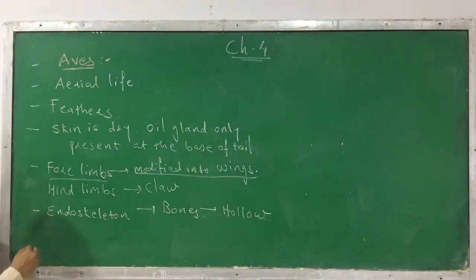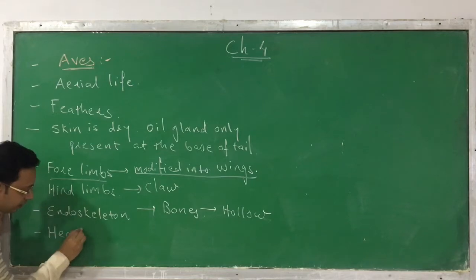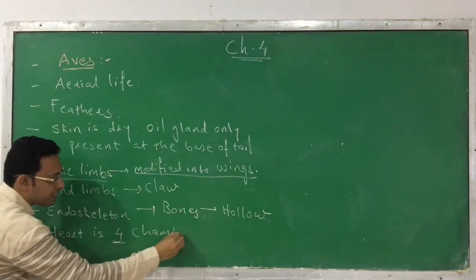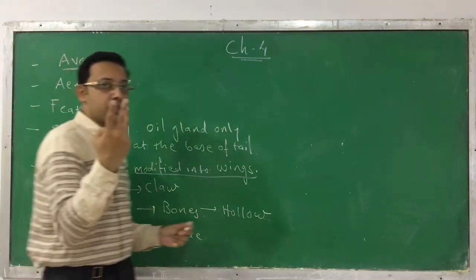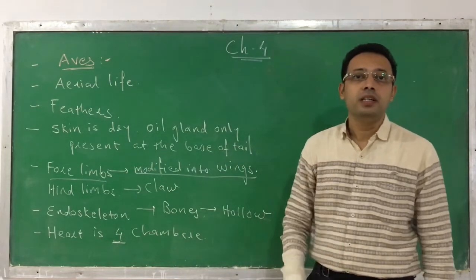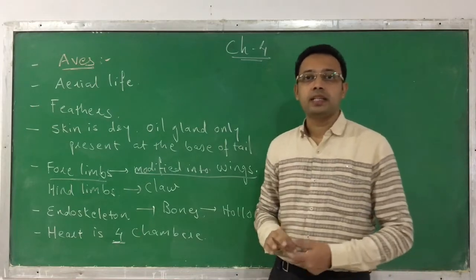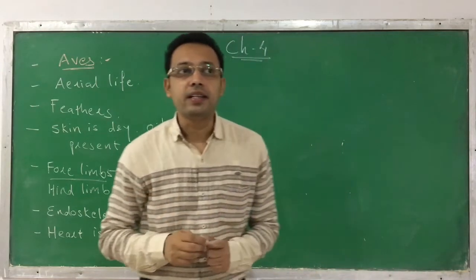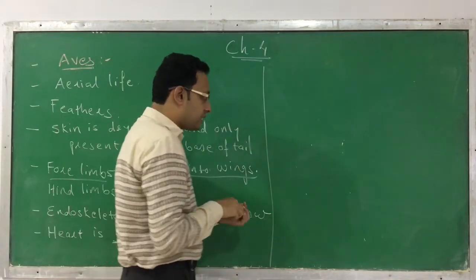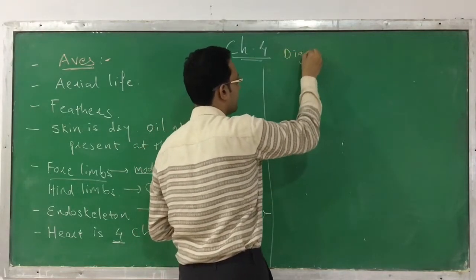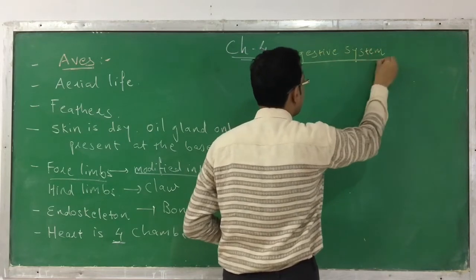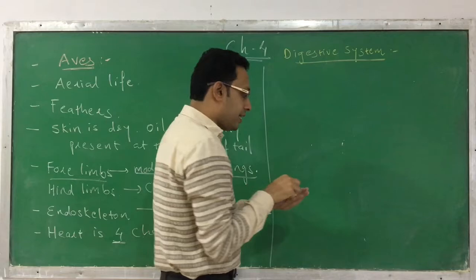Now if you see its characteristics, the heart is 4-chambered. Up to the previous class, the heart is only 3-chambered, which consists of 2 auricles and 1 ventricle. But in the aves, the heart is 4-chambered, consisting of 2 auricles and 2 ventricles. Now when we talk about its digestive system, as a mouth, they have a beak.